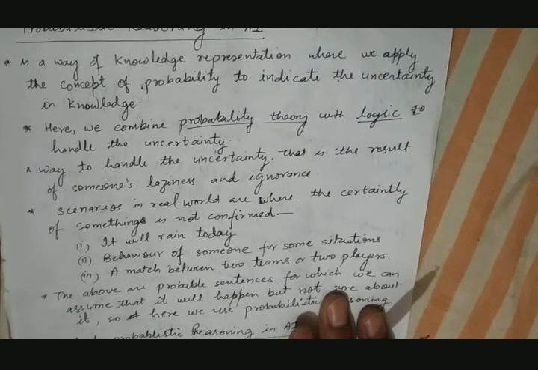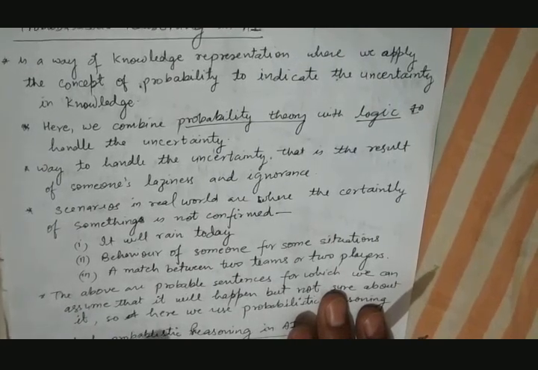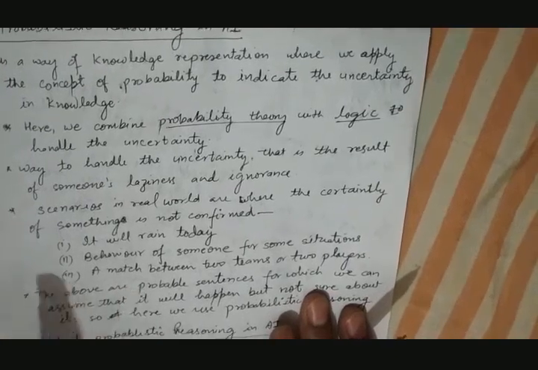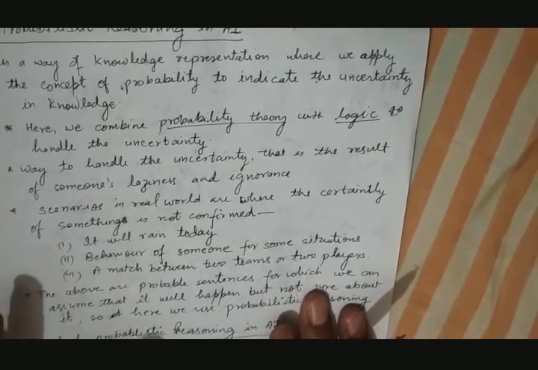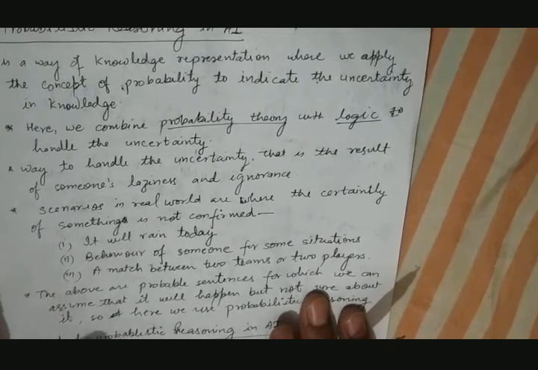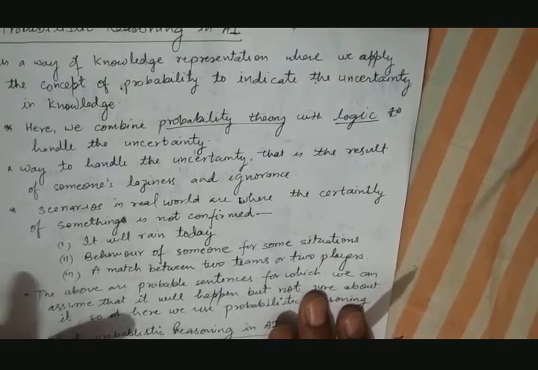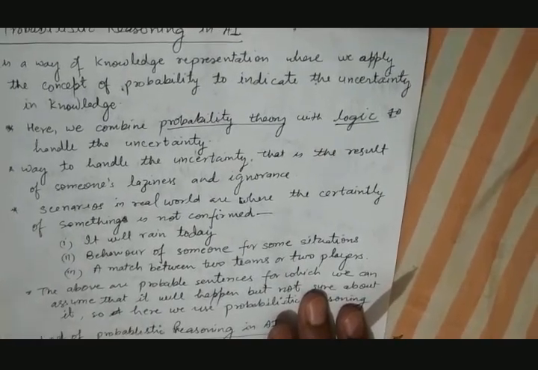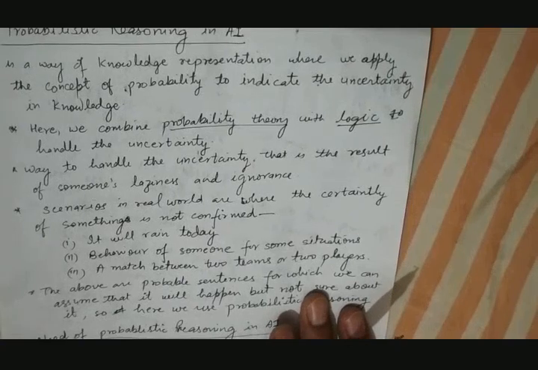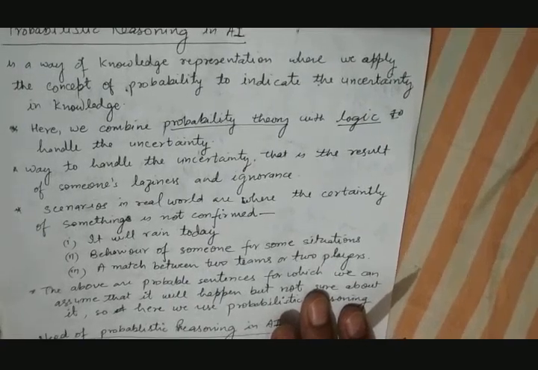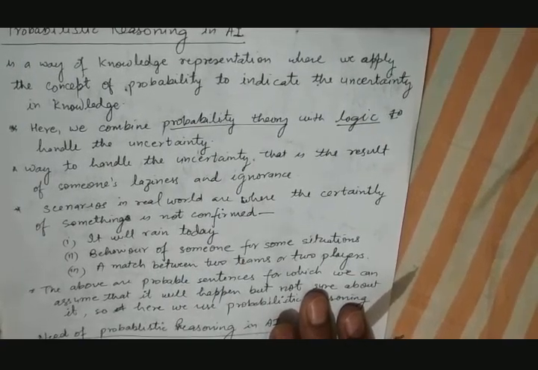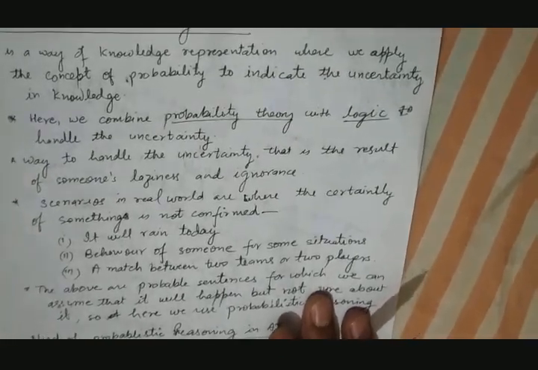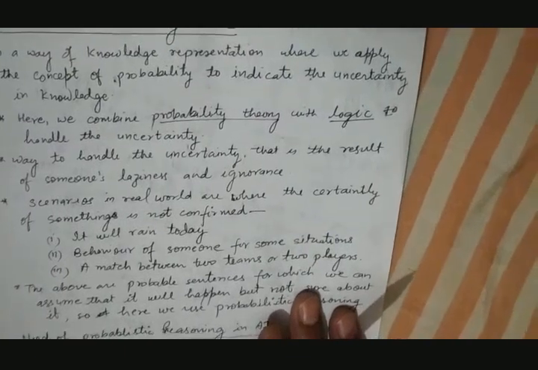Similarly, the behavior of someone in some situation cannot be predicted, so it is uncertain. Its certainty and uncertainty depends on how we calculate the probability. So, probability based reasoning. Similarly, whether it will rain today or not is not certain. These are some examples where we do not have complete, certain information because there lies some uncertainty. This can be handled to get some logic, some reasoning, and that is called probabilistic reasoning.